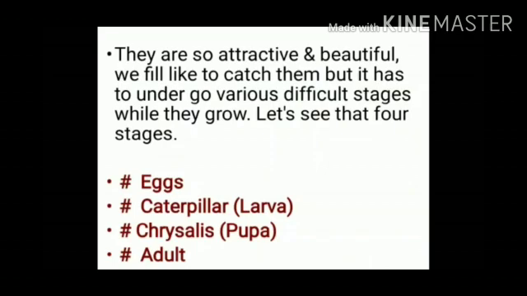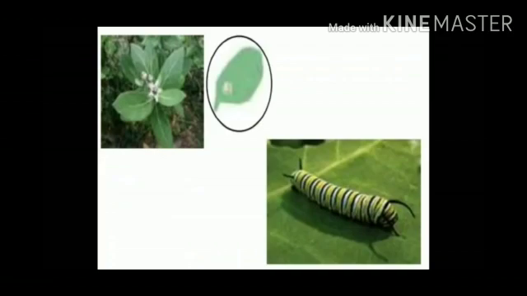So students, these are the stages of the butterfly: eggs, caterpillar, chrysalis and adult. In this picture, we see a leaf. On these leaves, you will see white spots. Those are the butterfly's eggs. First the butterfly lays the eggs on the leaves of plants.